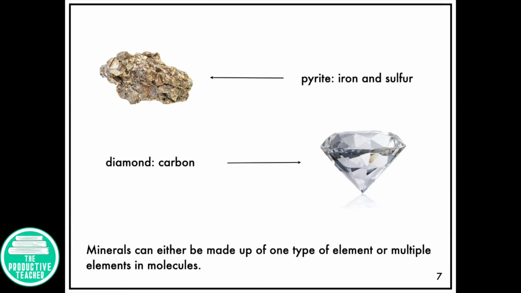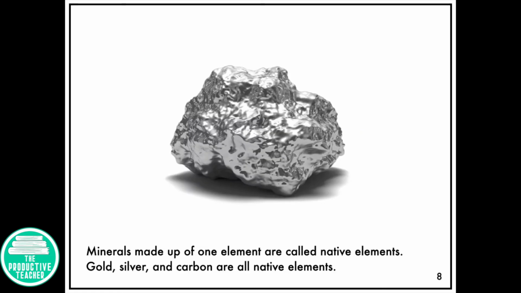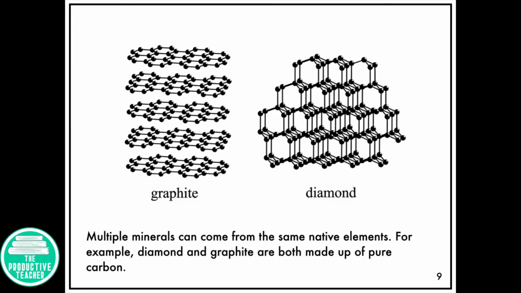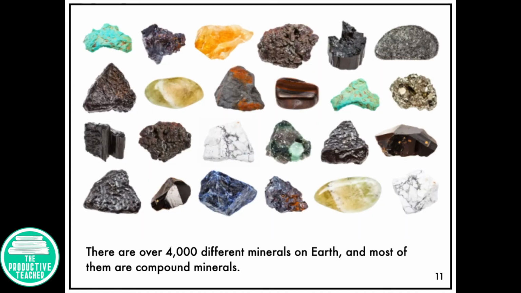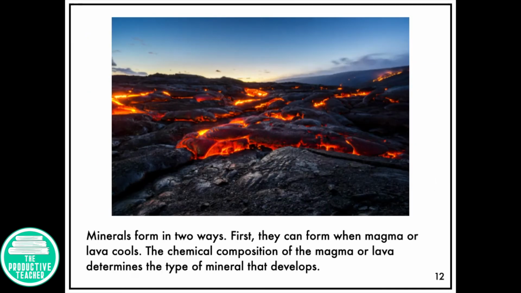Minerals can either be made up of one type of element or multiple elements and molecules. Minerals made up of one element are called native elements. Gold, silver, and carbon are all native elements. Multiple minerals can come from the same native elements. For example, diamond and graphite are both made up of pure carbon. Calcite, made up of calcium, carbon, and oxygen, is an example of a compound mineral. There are over 4,000 different minerals on Earth, and most of them are compound minerals.